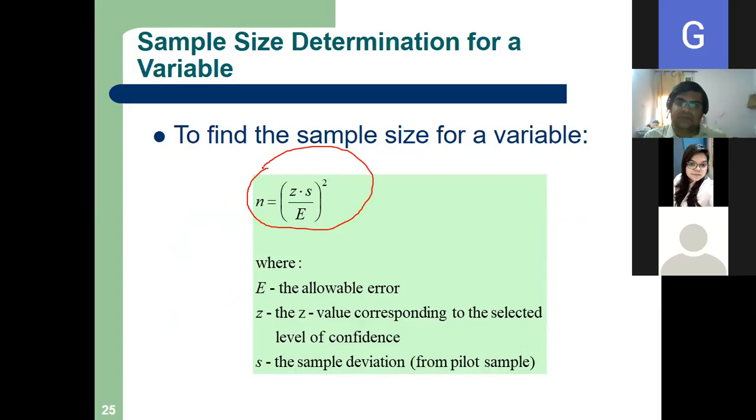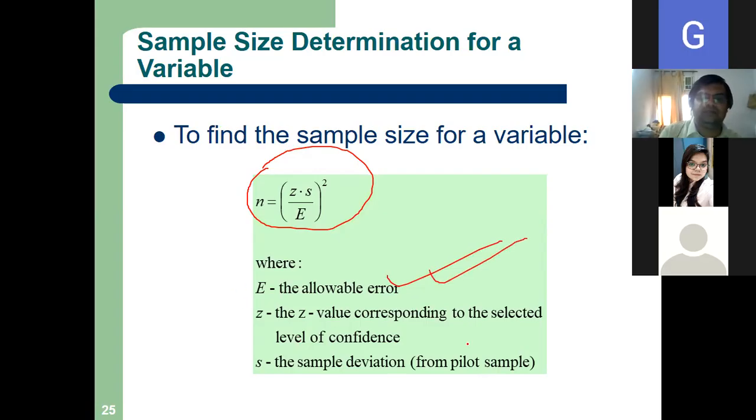N is the number of samples, equals Z multiplied by S divided by E, whole square, where E is the allowable error, that means how much error is allowable. This will be mentioned in the problem.